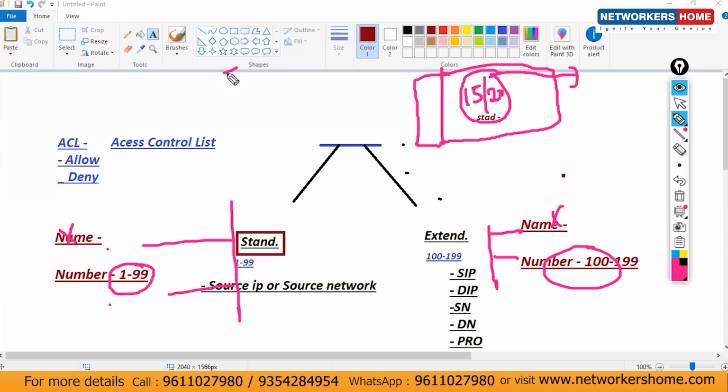I'll go with 3 assessments in the remaining classes, and you have to score more than 7 there. Let's consider 10 plus 10 plus 10, 3 days. Out of 30, you have to get 21. If you score 20 or more, then you will be allowed for the CCNP. Otherwise, you have to repeat your batch.